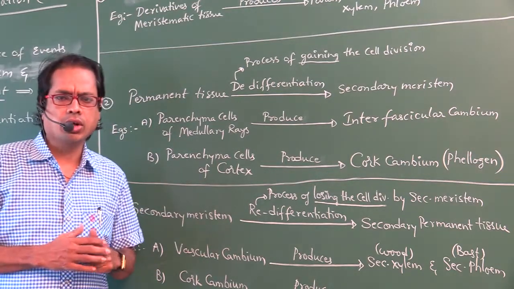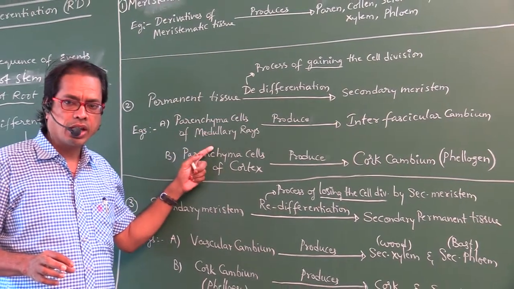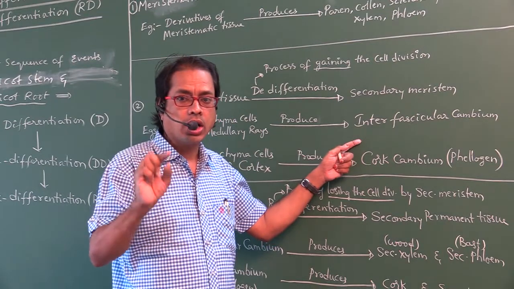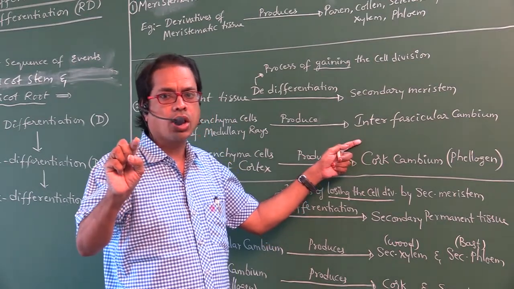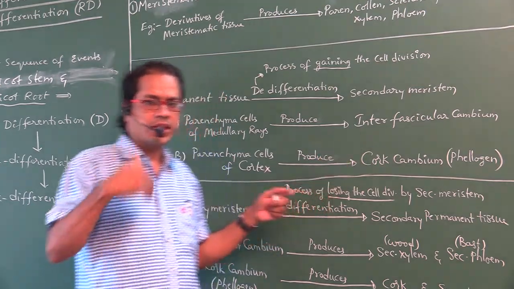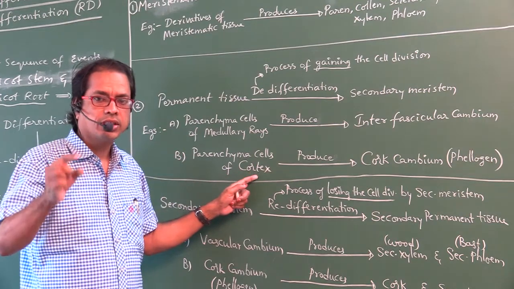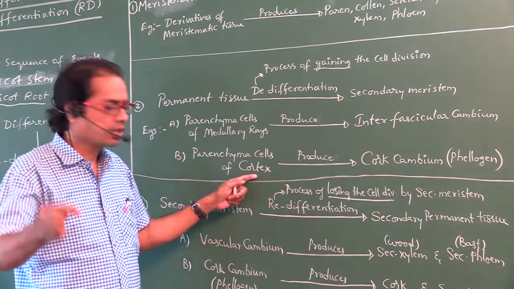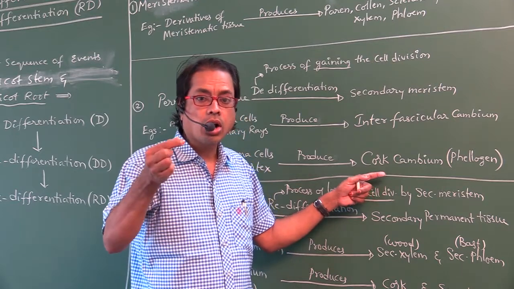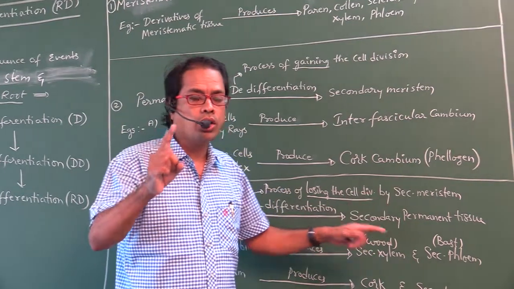During secondary growth, parenchyma cells of medullary rays are converted into a meristematic layer called interfascicular cambium. Another example is parenchyma cells of cortex, which later convert into meristematic tissue called cork cambium, also called phellogen.